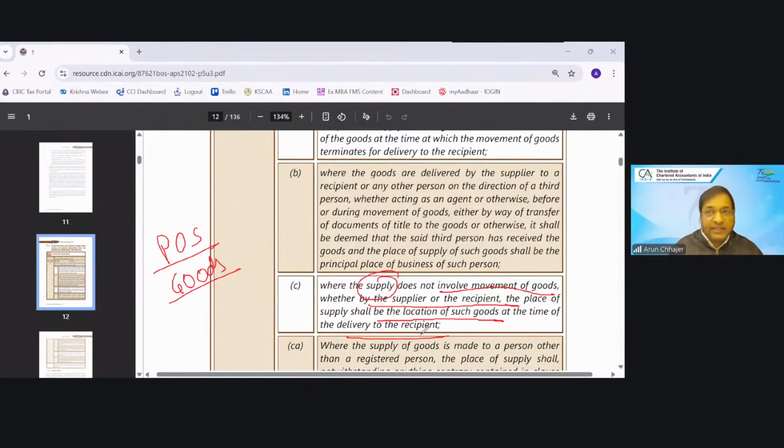So, I have given machinery on rent to my job worker. After 1 year, he intends to purchase that machine, and I have sold that machine for 10 lakh rupees. Now, in this sale, will there be any movement of goods? No. So this will fall under clause C. So it will be the location at which the goods are there at the time of delivery.